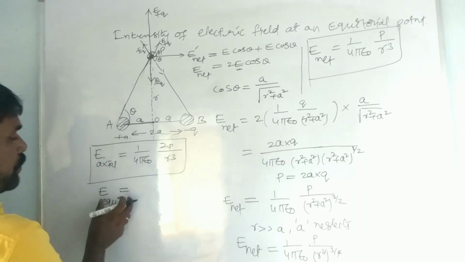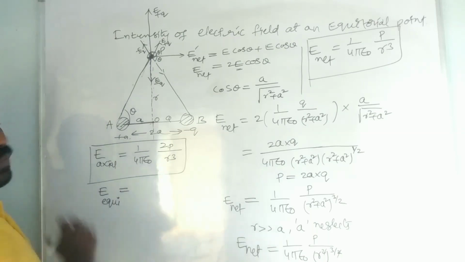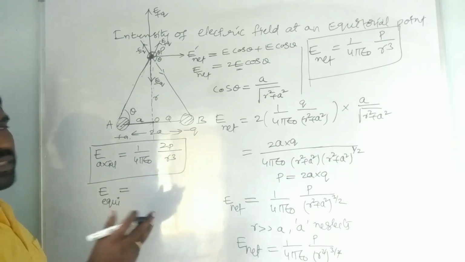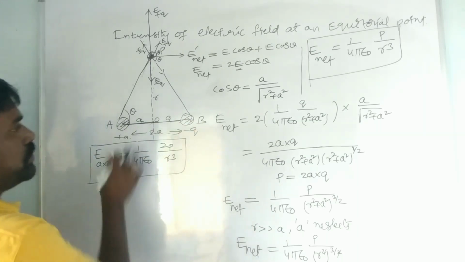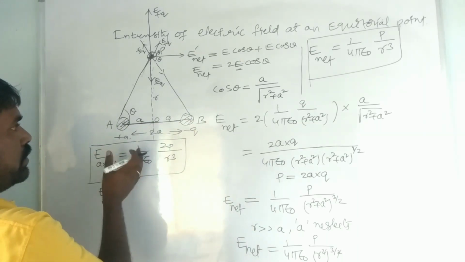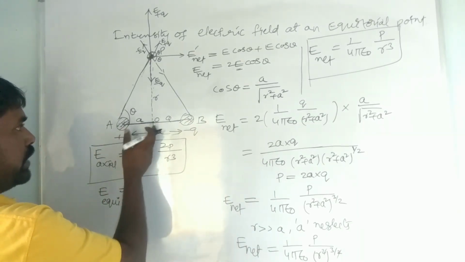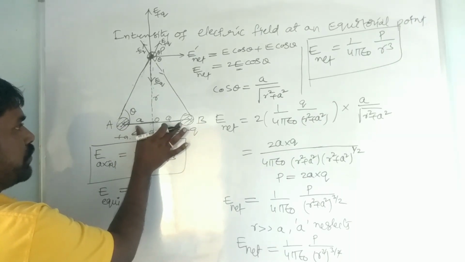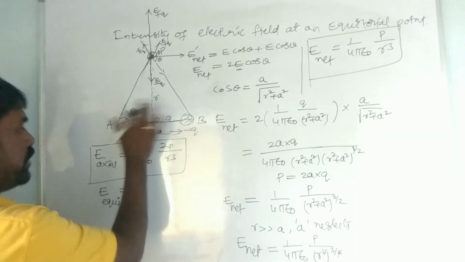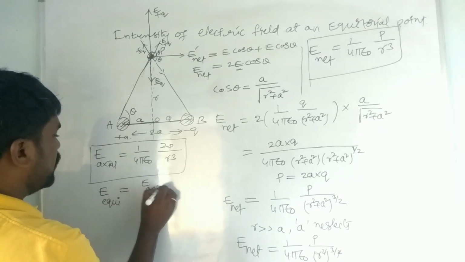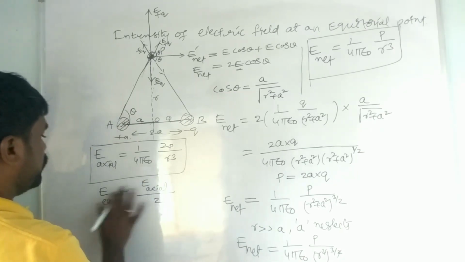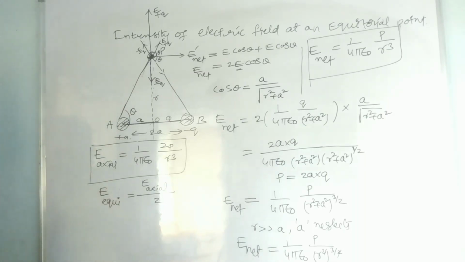The equatorial line should be divided into 2 equal parts of the axial line. That is nothing but this line, this is the line which is the axial. So then this intensity of electric field will be divided by 2. So here you have to write that it is E axial by 2. Got it?